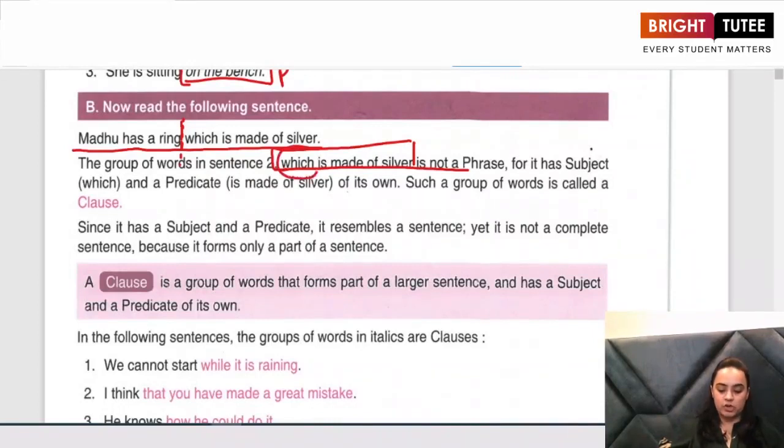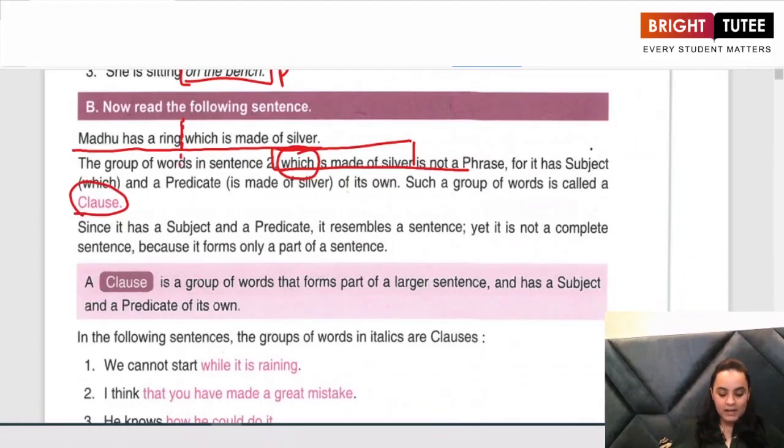Which is the subject? What is the predicate that we have in this sentence? The predicate that we have in the sentence is "made of silver." So the second part of the sentence, we have a subject, we have a predicate in it, right? Such groups of words are known as clauses.